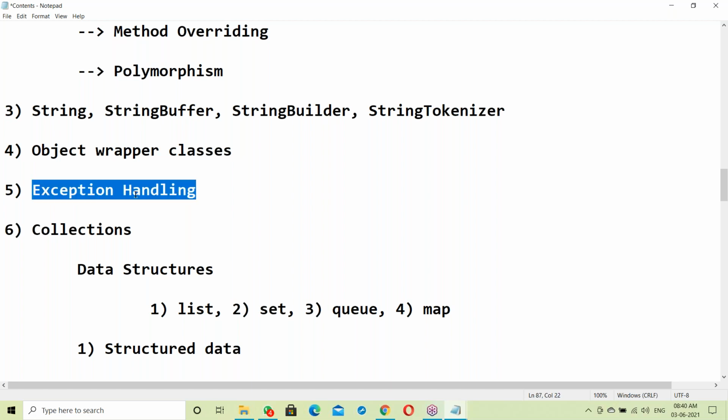Next, exception handling. Exception means abnormal termination. Sometimes an application suddenly terminates.